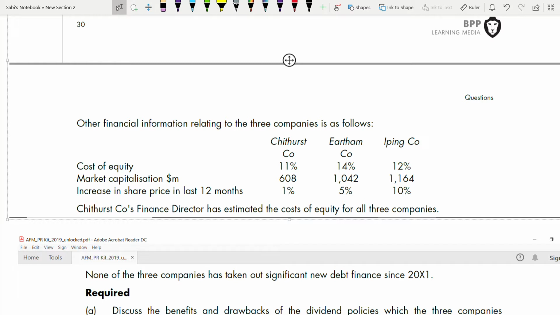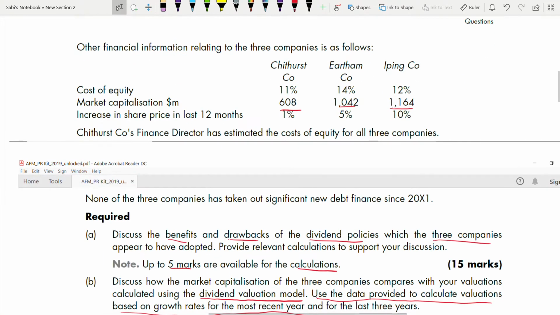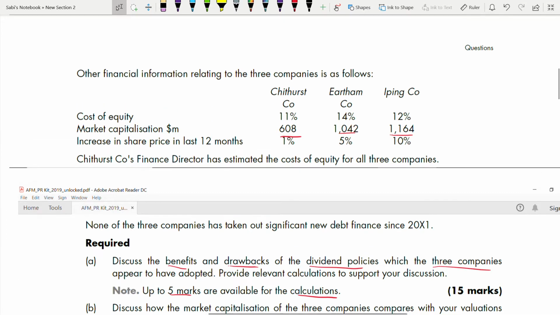This market capitalization you have to compare with the value you get after using the dividend valuation model. That was in part B. Then there is the increase in share price in the last 12 months, and the finance director estimated the cost of equity for all three companies. None of the three companies has taken out significant new debt finance since 2001.